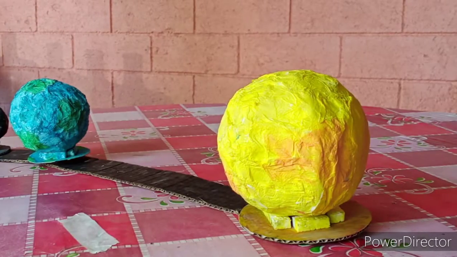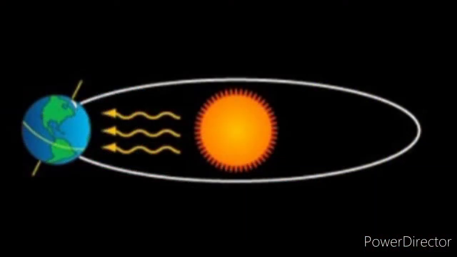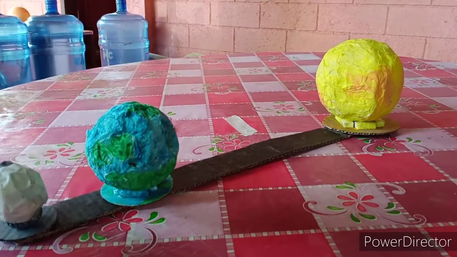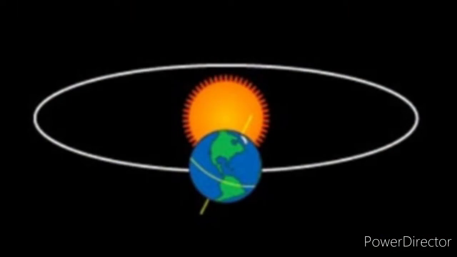Winter south of the equator, and summer north of the equator. The Sun shines directly on the northern hemisphere and indirectly on the southern hemisphere. Spring south of the equator, and fall north of the equator. The Sun shines equally on the southern and northern hemisphere.